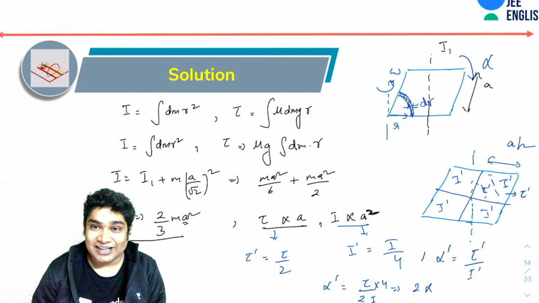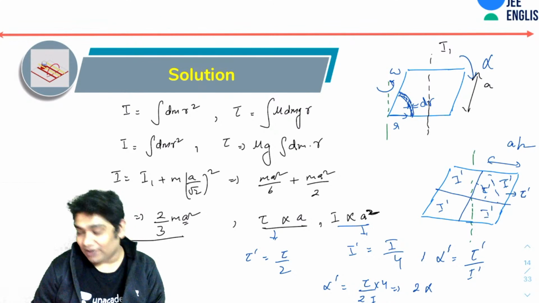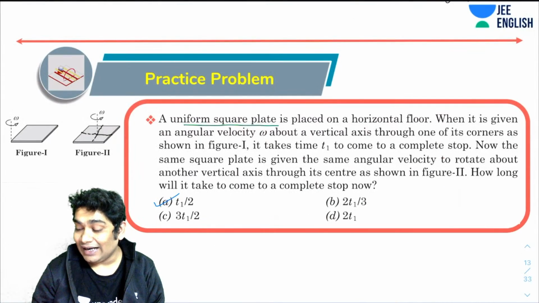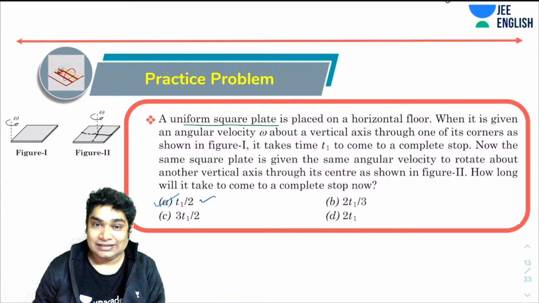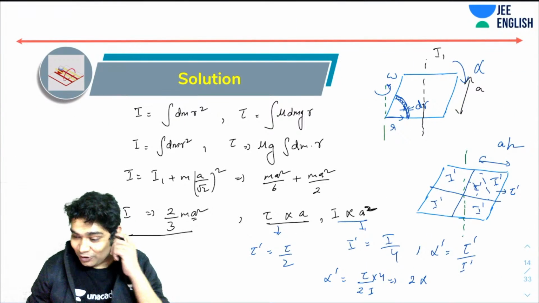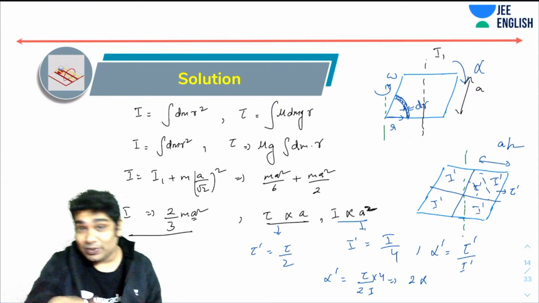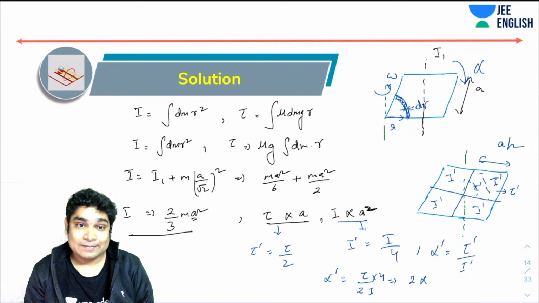Okay, the rate of retardation is twice. So the time taken for retardation obviously will be half. Okay, that is how A is the correct answer. I don't know how much sense this makes to you guys, but trust me, this is the only way to solve this. I told you last time also the solution is very tricky. This is the only way to solve this.